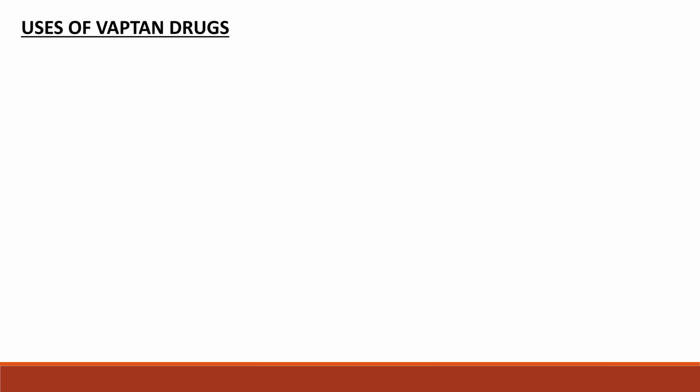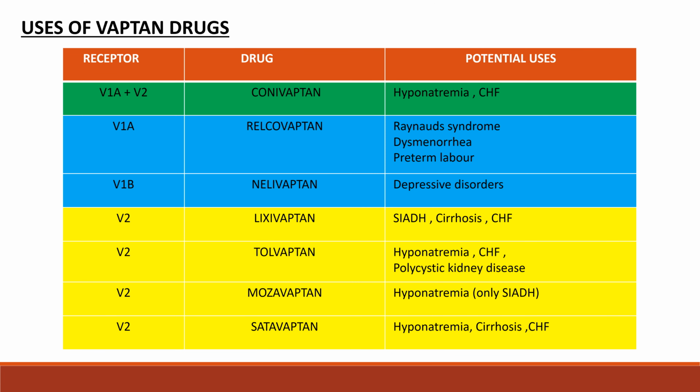Uses of Vaptan drugs. These are the drugs acting on receptors and their potential uses. Conivaptan, which acts on V1A and V2 receptors, is used in case of hyponatremia and congestive heart failure. Relcovaptan, which is V1A selective, is used in case of Raynaud syndrome, dysmenorrhea and preterm labor. Nelivaptan is used in case of depressive disorders.